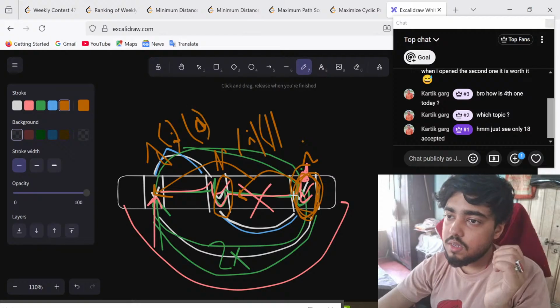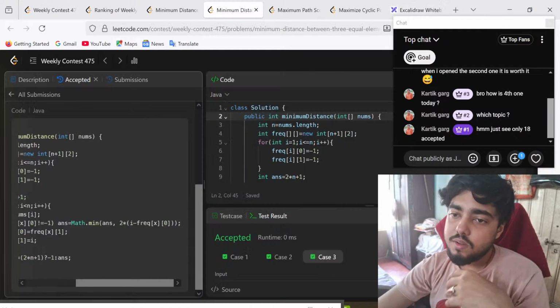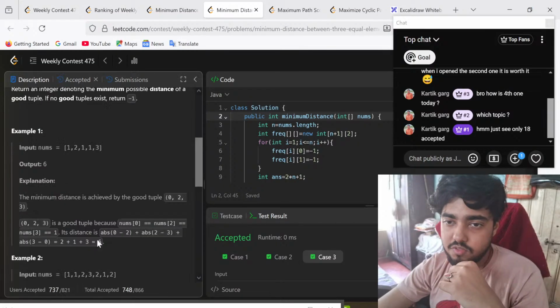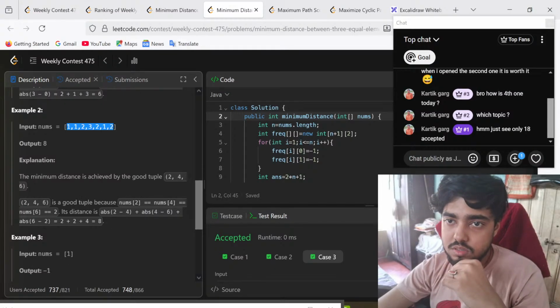So basically it's nothing but i minus this, into 2, the same thing. We repeat the same thing and we get the answer. Let's go through one of the test cases for your better understanding. Okay, let's go through this one.